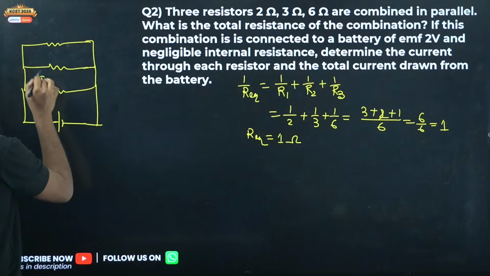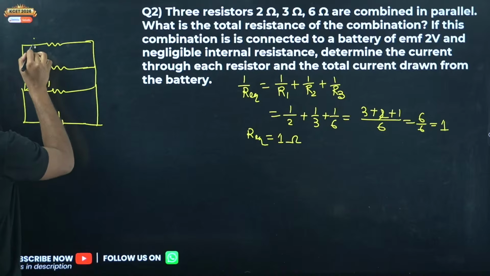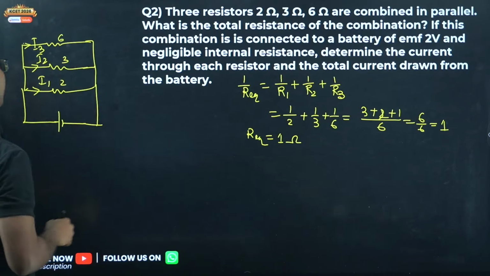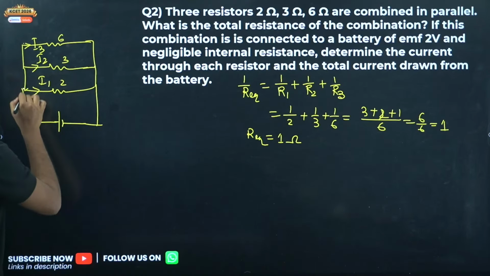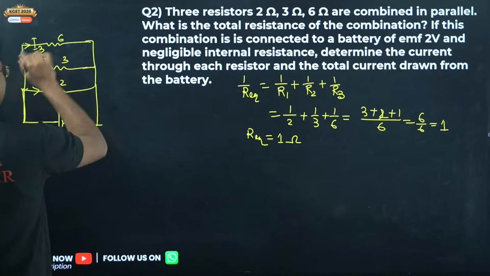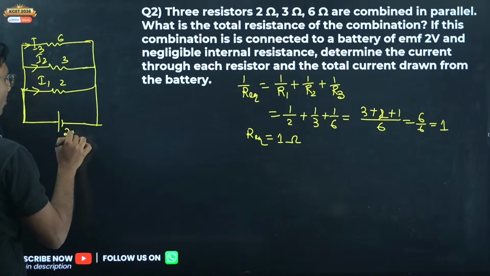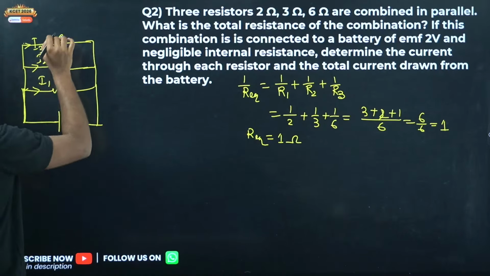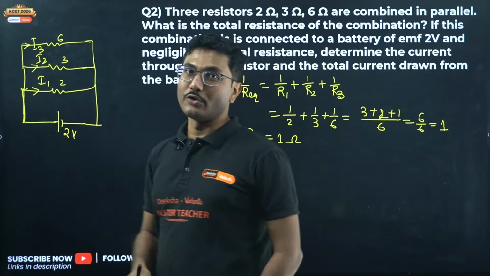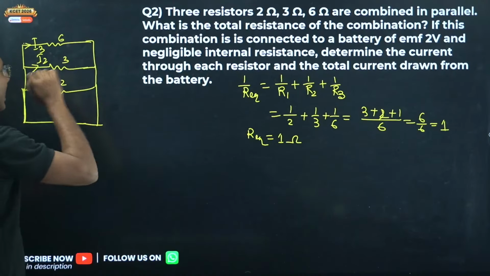So this is I1, I2, I3, and this is say 2, 3, 6. Okay, so how to calculate that? First of all, you have to know that in case of parallel combination, the voltage remains constant. So each of the resistances is actually individually connected to this 2 volt battery. So how to do that?